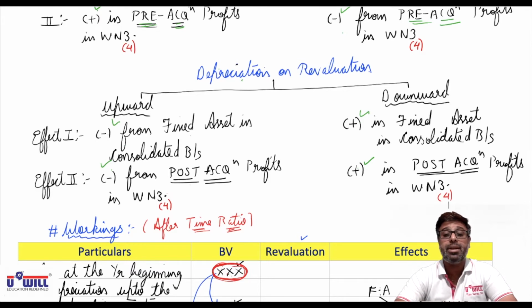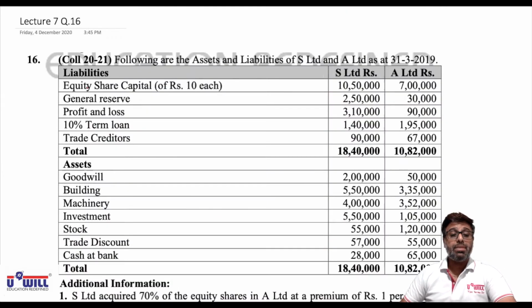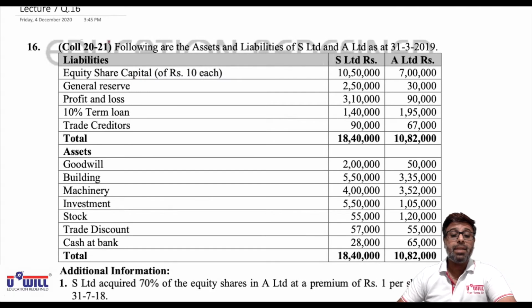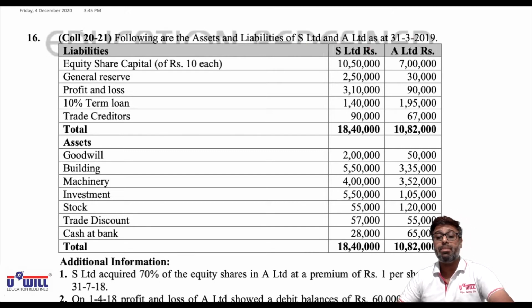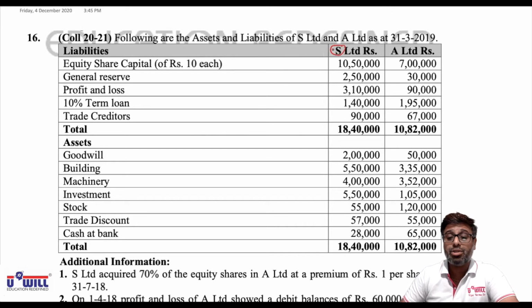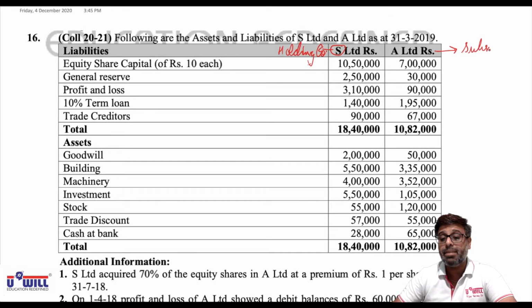Take out your study material. We'll be solving question number 16 today. Take it out everyone. Yes, all of you look at question number 16 now, be attentive. This is taken up in the college in the current year. Following are the assets and liabilities of S Limited and A Limited as at 31/3/19. Now here be careful. S Limited is actually a holding company, okay? The name is S Limited, but don't get mistaken that S is a subsidiary company. Here S Limited is a holding company and A Limited is the subsidiary company.